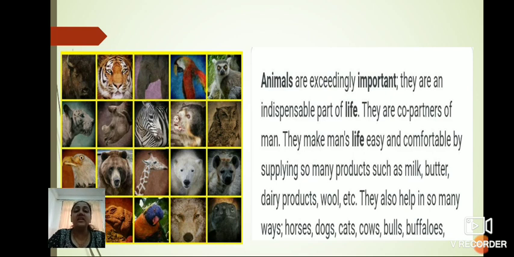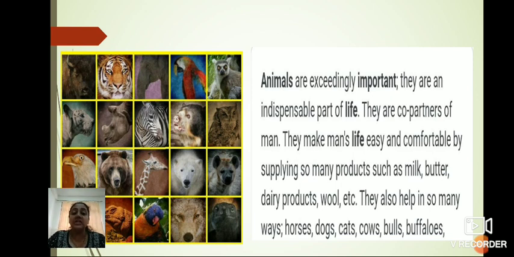Animals are exceedingly important as they are an indispensable part of life. They are co-partners of man. They make man's life easy and comfortable by supplying so many products such as milk, butter, dairy products, wool, etc. They also help in so many ways.